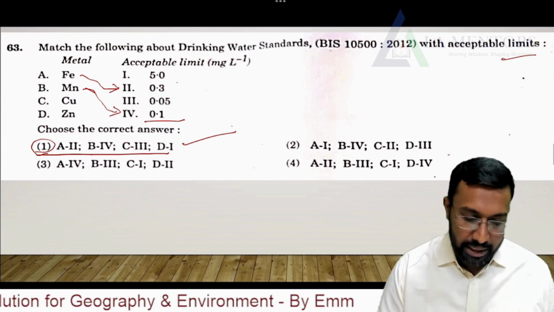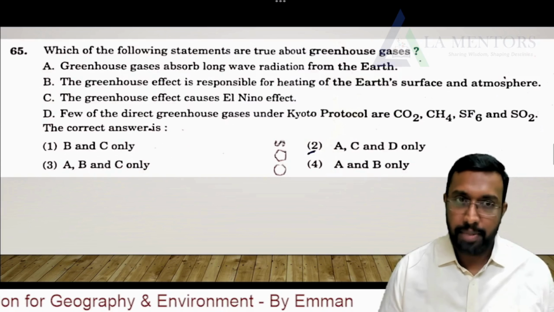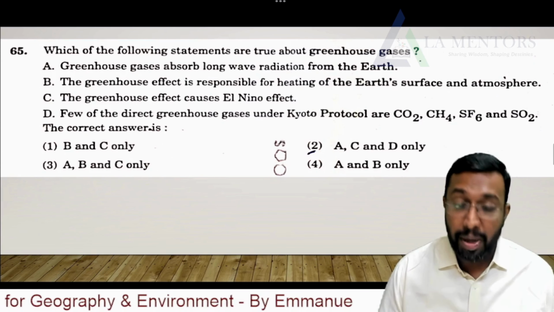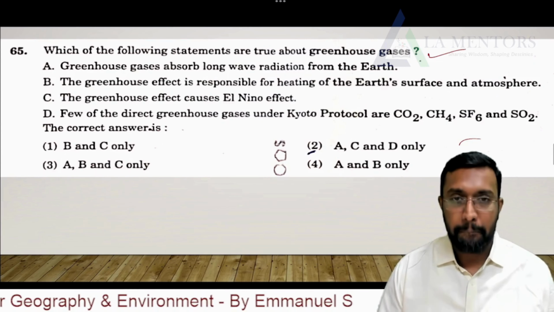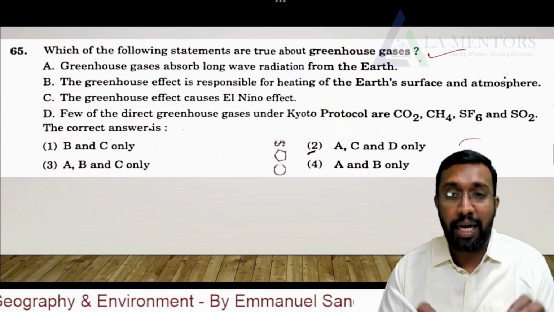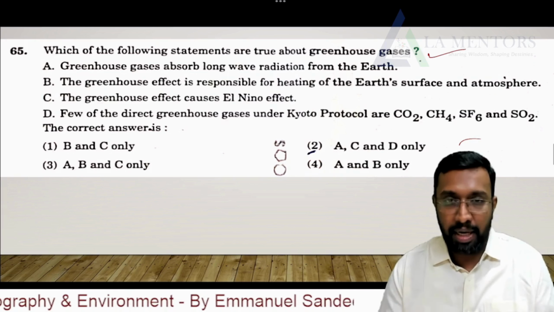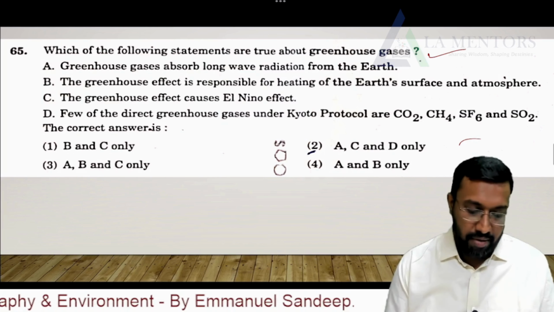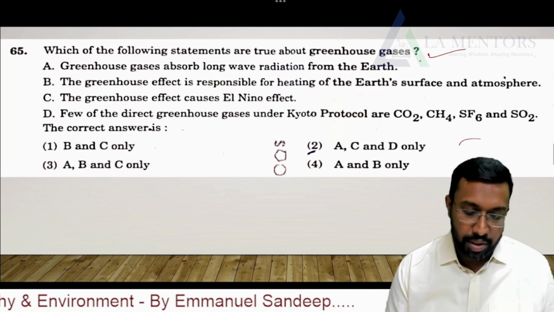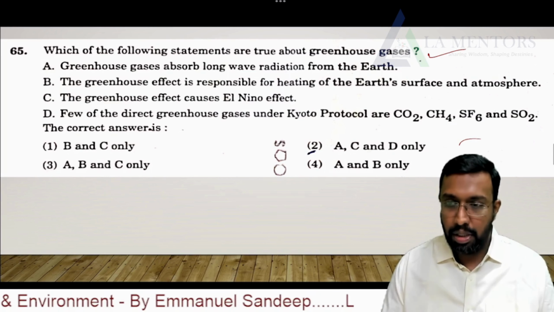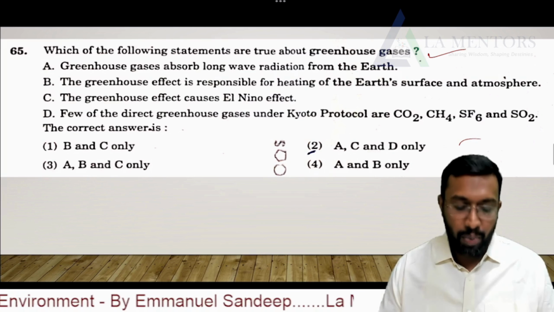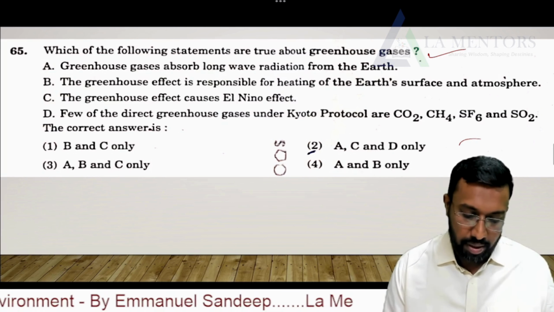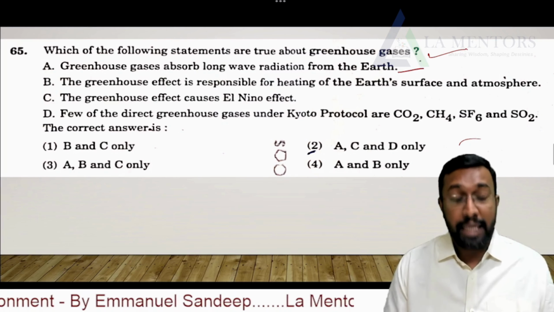Which of the following statements are true about greenhouse gases? You know very much about what greenhouse gases are and how they are released into the atmosphere, isn't it? So it is a very easy question actually. Greenhouse gases absorb long wave radiation from the earth. Is it true? Yes, very true.